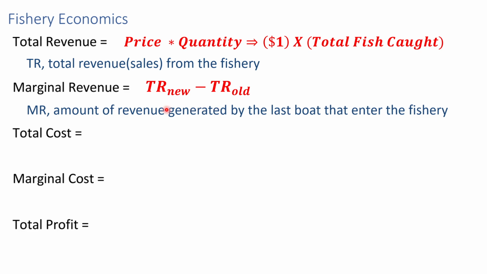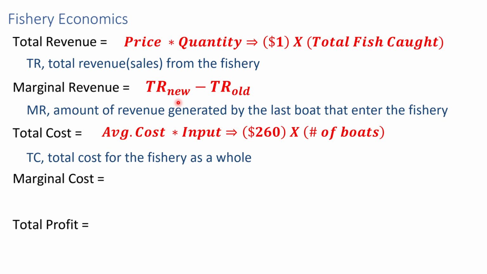In other words, by adding this next boat, how much did the total revenue increase? To find that is very simple. You just take the new revenue minus the old revenue, so you find the difference. Okay. Total cost is just the total cost for the fishery as a whole. The only input we have right now is boats, and the average cost is the same for every boat. It's $260. So the calculation is very simple. You just take $260 times the total number of boats.